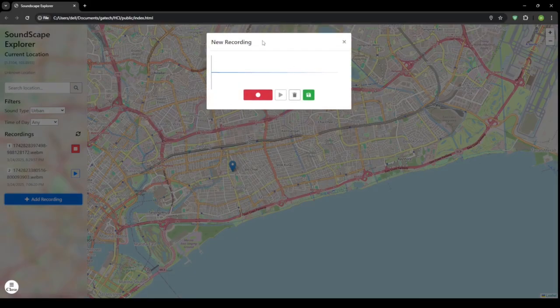To contribute, users can record directly within the interface by clicking the record button. This makes the process fast, streamlined, and accessible, with no need for manual uploading.